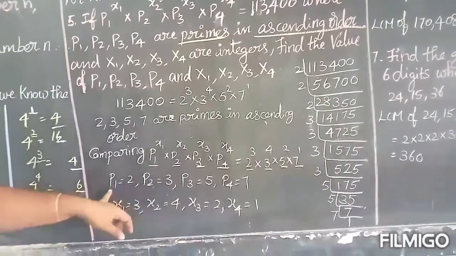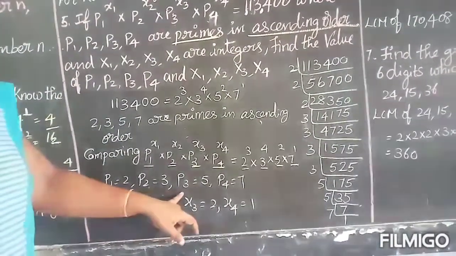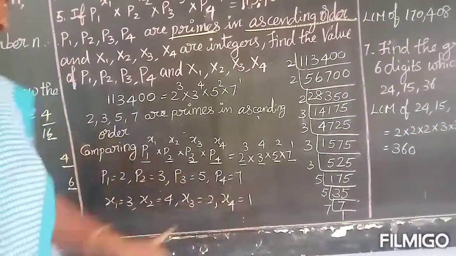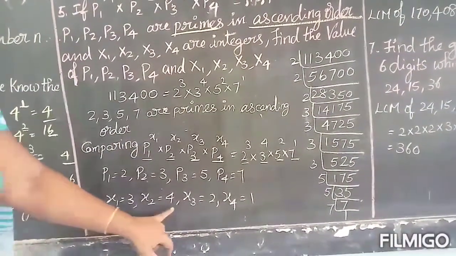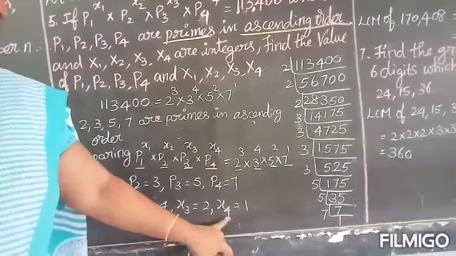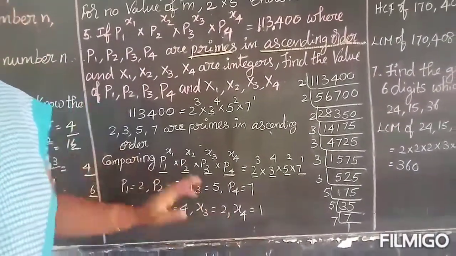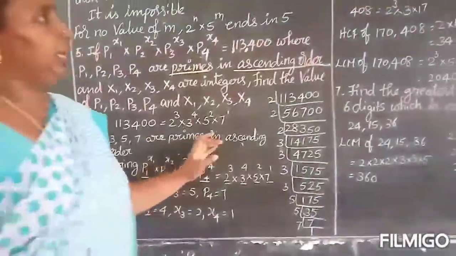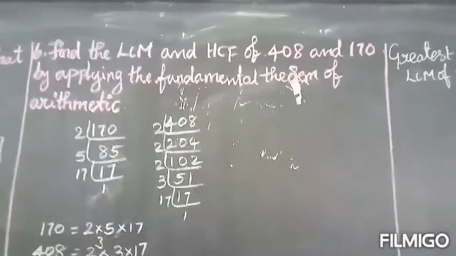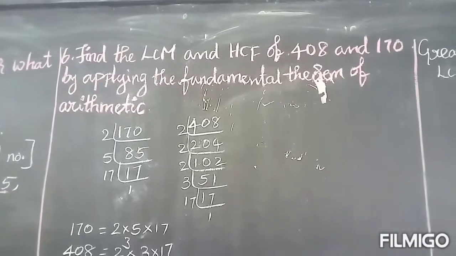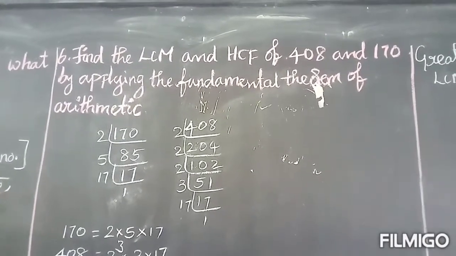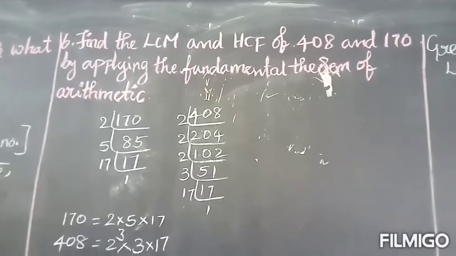That only I wrote here. p1 2, p2 3, p3 5, p4 7, x1 3, x2 4, x3 2, x4 1. So that's all. So we find the values they ask. Okay, next, sixth one: find the LCM and HCF of 408 and 170 by applying the fundamental theorem of arithmetic.